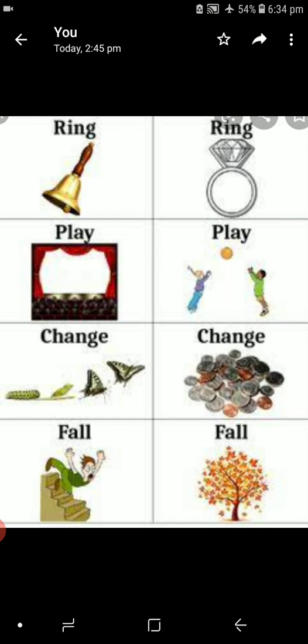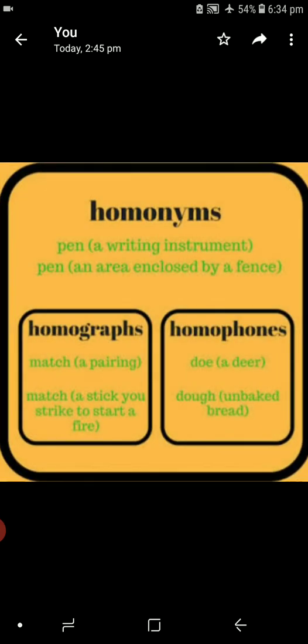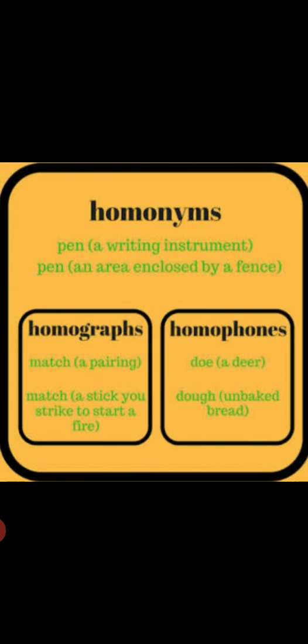Okay, children, I think you understood what topics we learned today. Can you remember homonyms, homophones and homographs? What is the difference between these words? Homonyms are words with similar sound and spelling but with different meaning. What is a homophone? Can you say? Homophones are words with similar sound but with different spelling and meaning. What are homographs? They are multiple meaning words, spelled the same but with different meaning and pronunciation.